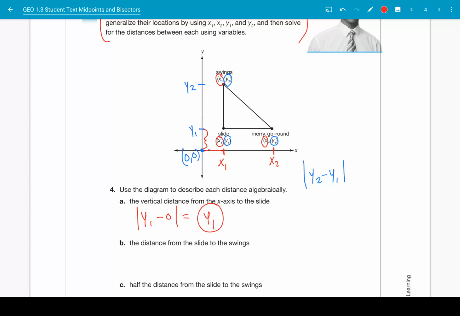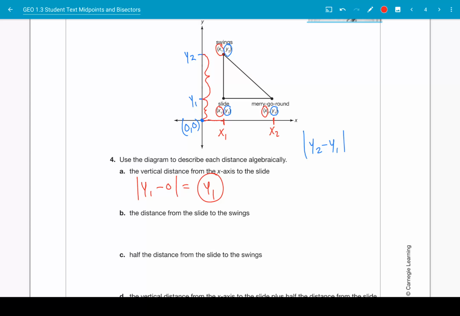So far, so good. Now let's calculate the distance from the slide to the swings. We want to calculate this distance. Use the vertical distance formula. If you said that the distance from the slide to the swings is equal to y2 minus y1 absolute value, and then found it as y2 minus y1, you are correct.